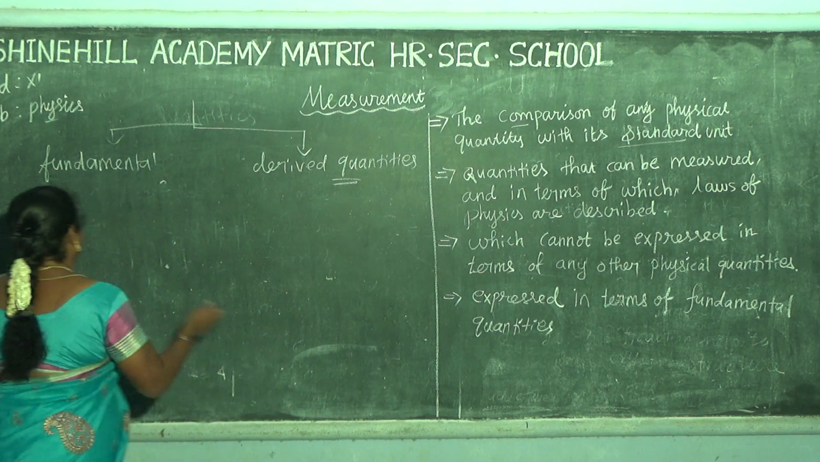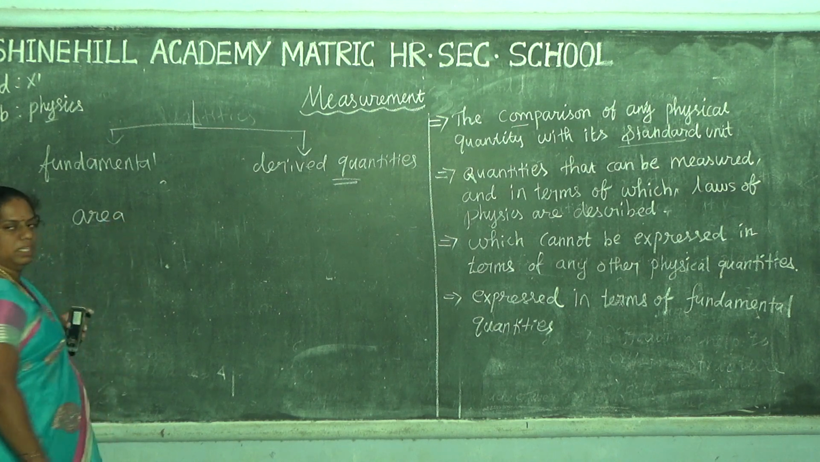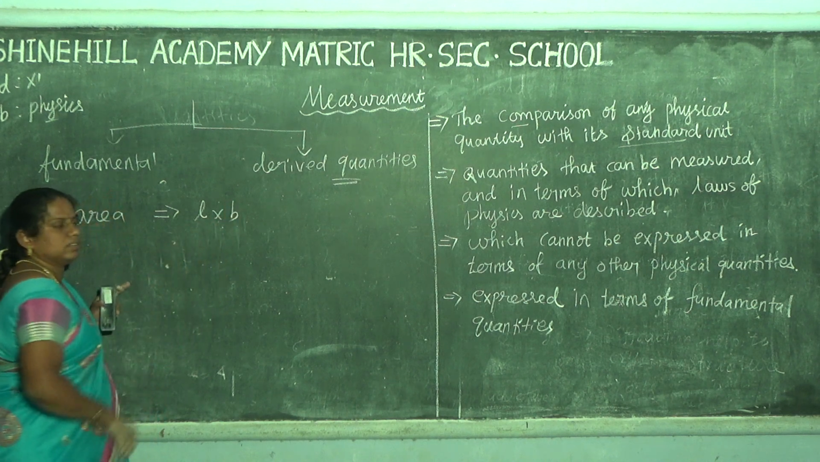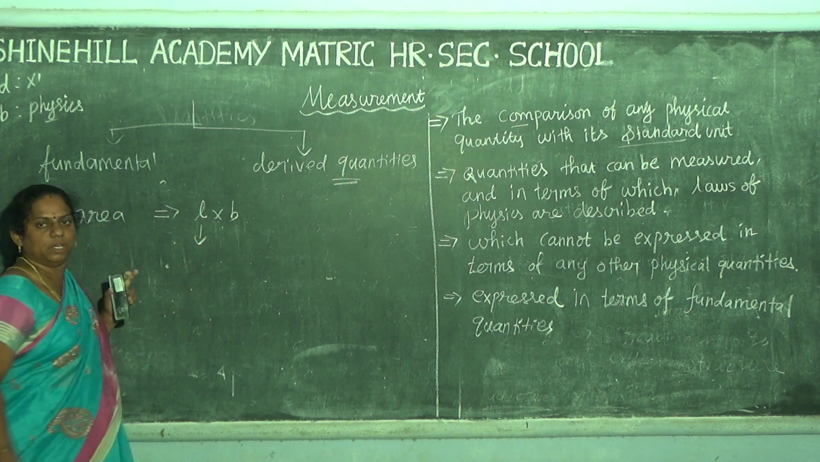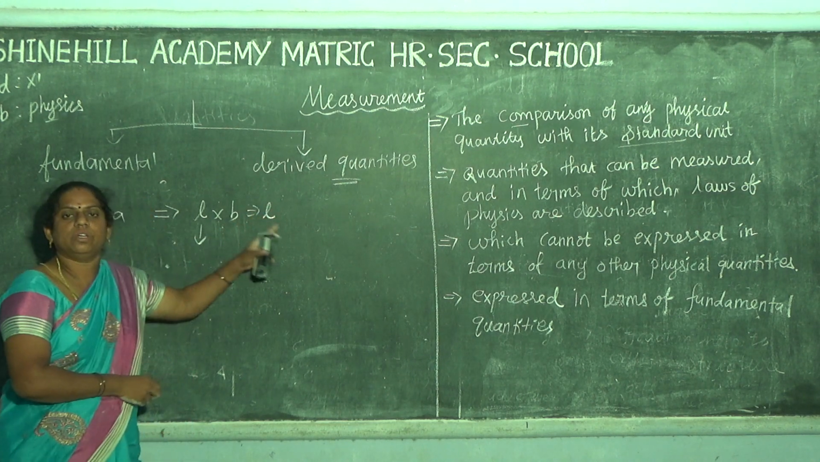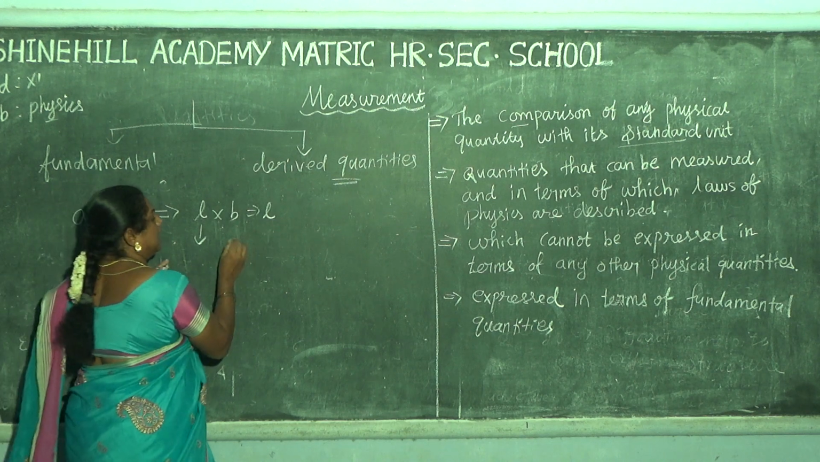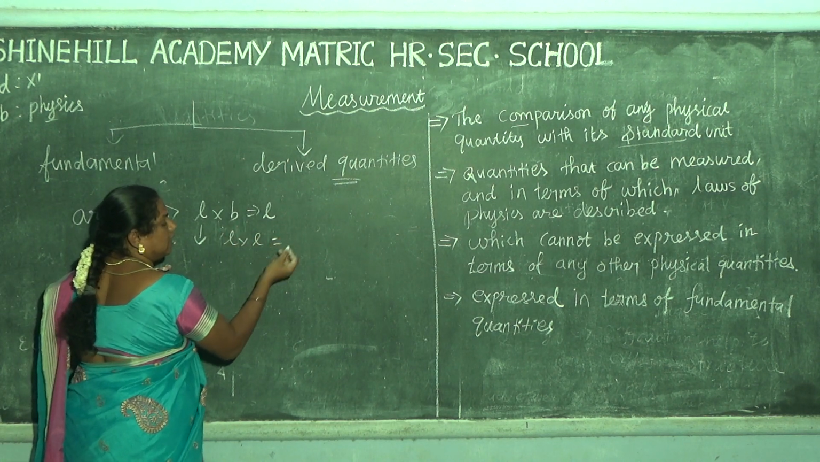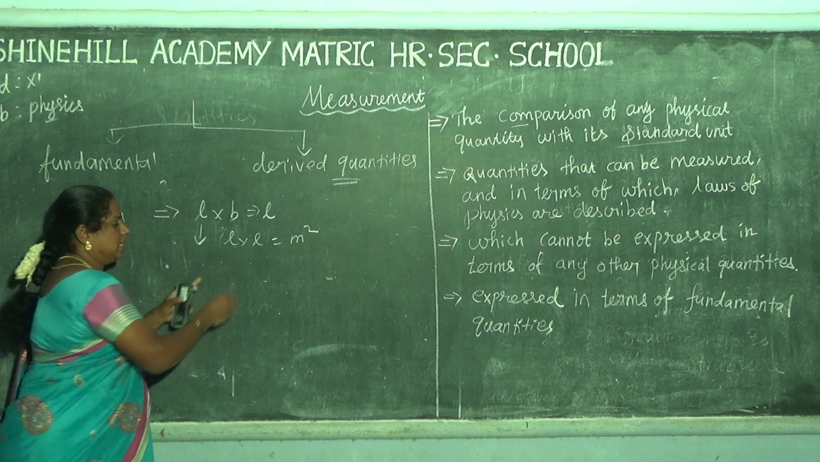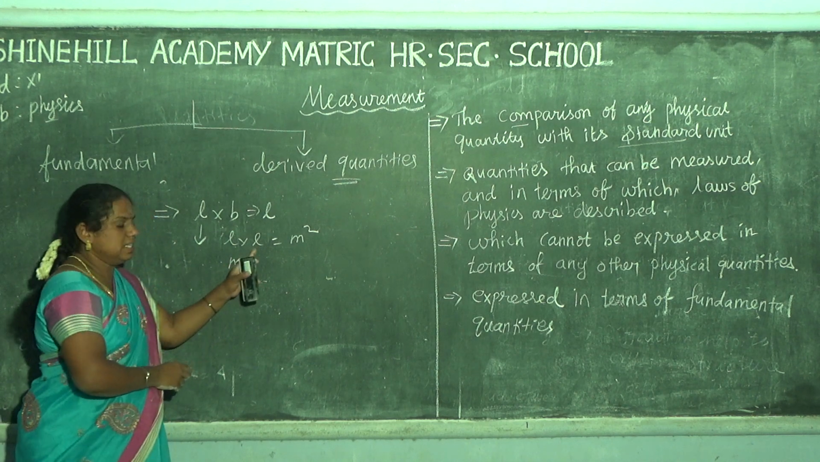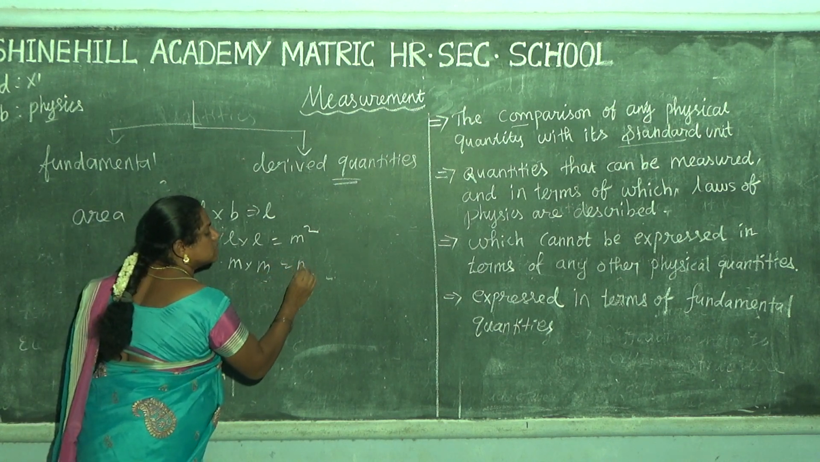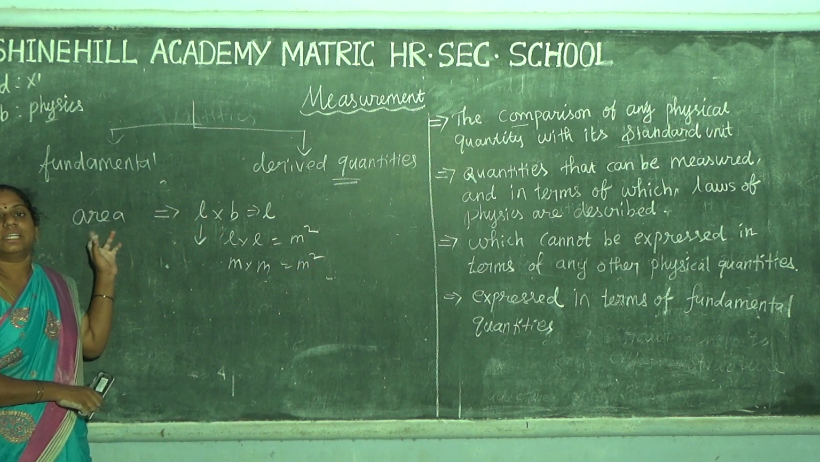For example, area. Area is length into breadth. Length is a fundamental quantity, and breadth is also denoted as length, another fundamental quantity. So L into L. The unit is meter squared, because the unit of length is the meter. Meter into meter is meter squared. That is a derived quantity.